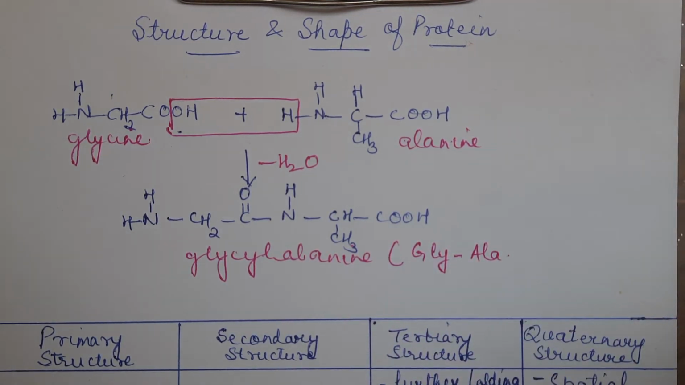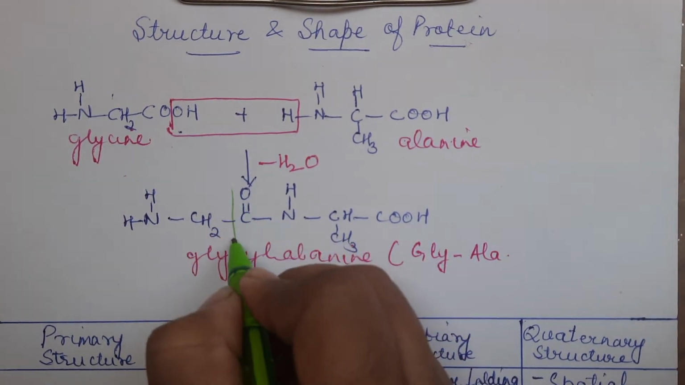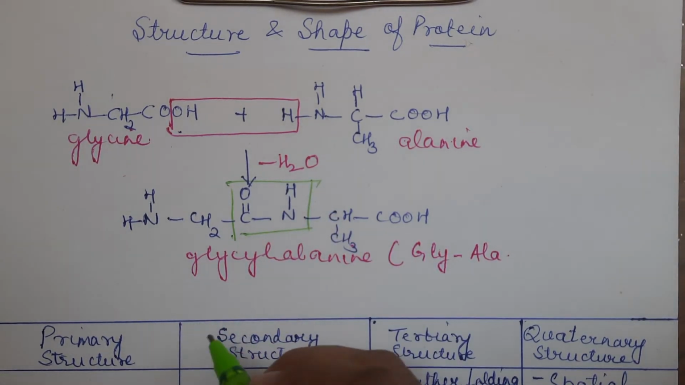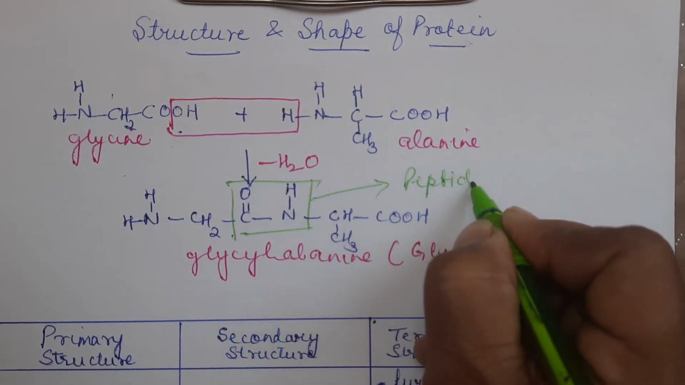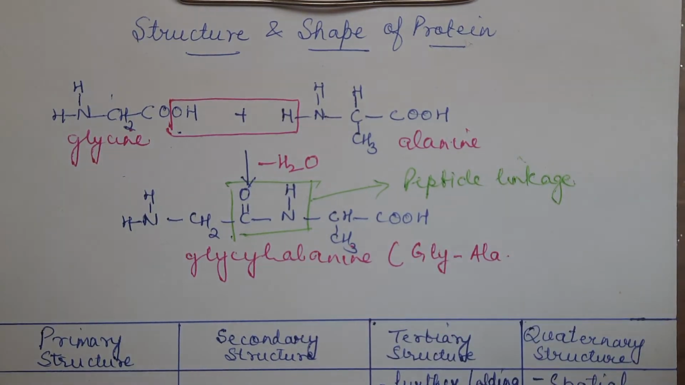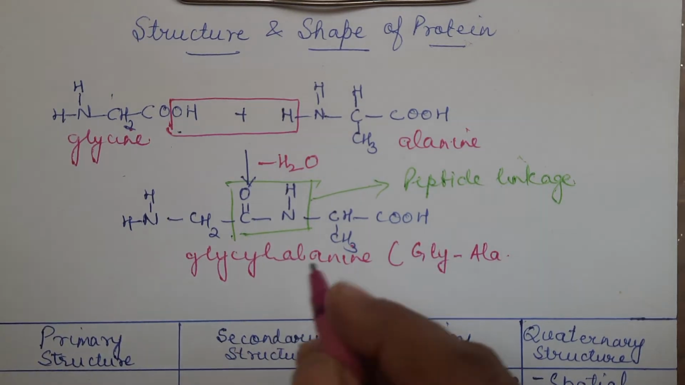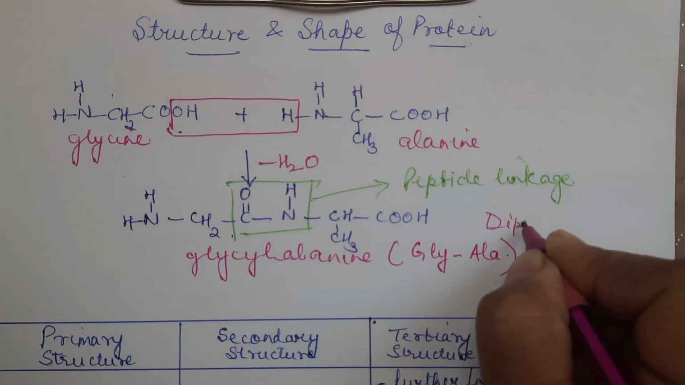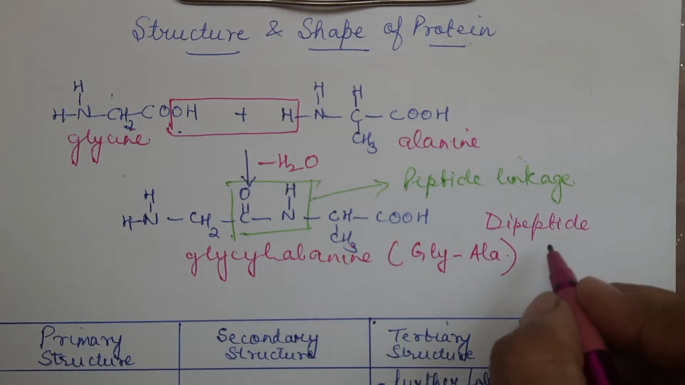Right? So this type of linkage which is formed between two amino acids is called a peptide linkage. This is peptide linkage. Now, in this particular example, there are two amino acids which are linked together. So this will be called a dipeptide. If three of them combine, tripeptide.